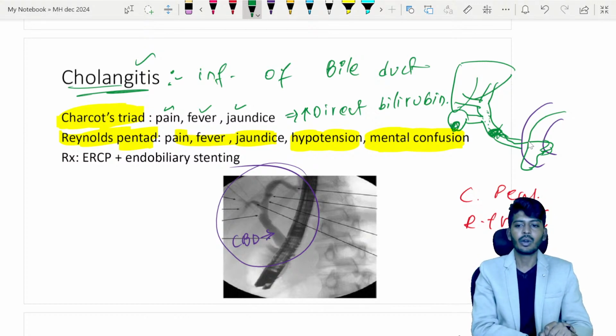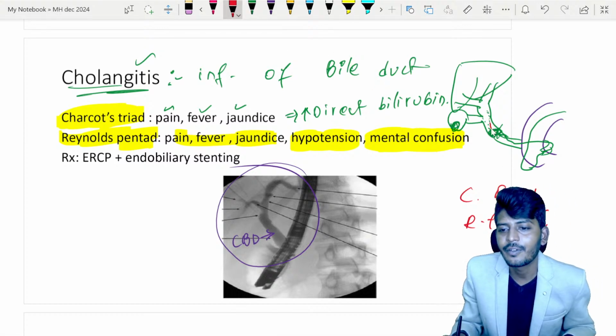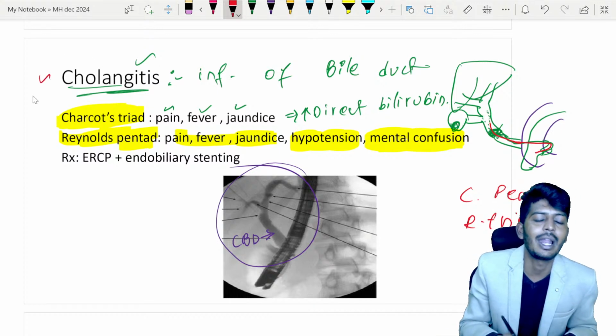Okay. So the obstruction will be removed, followed by removal of the obstruction, we will place a stent from where? From your bile duct to the duodenum, called endobiliary stenting. So this is the treatment for cholangitis.